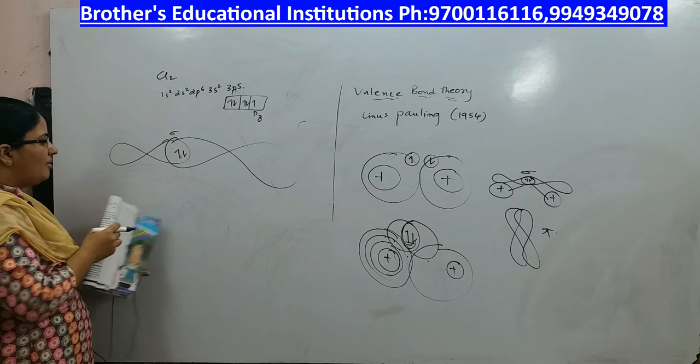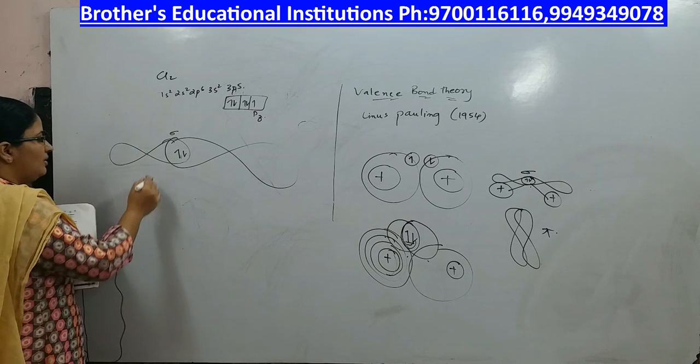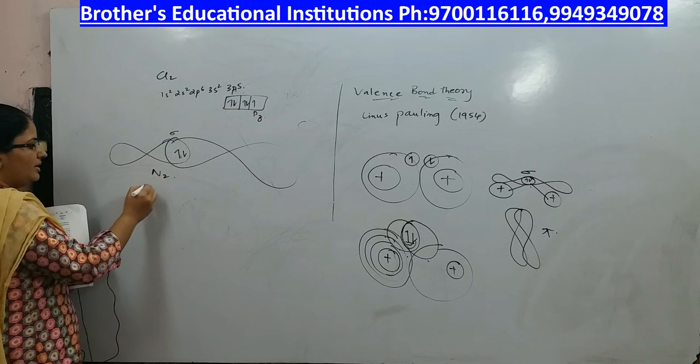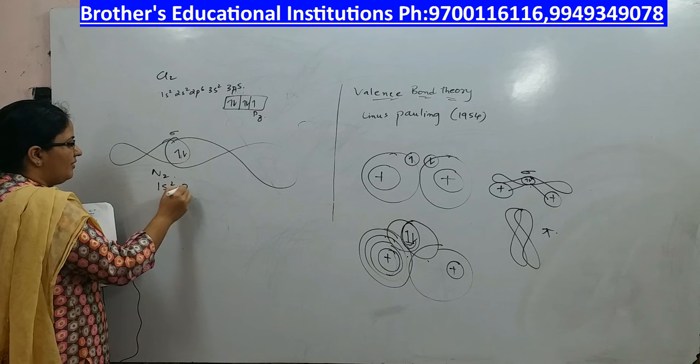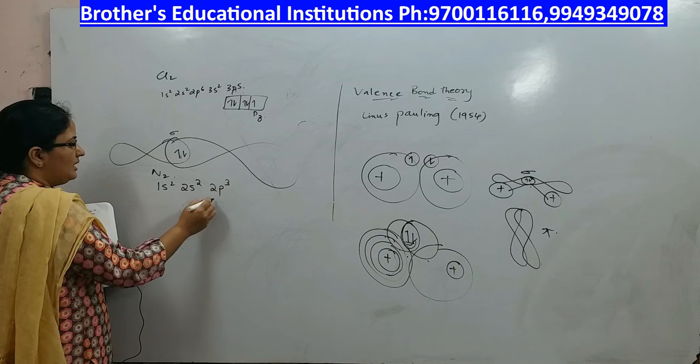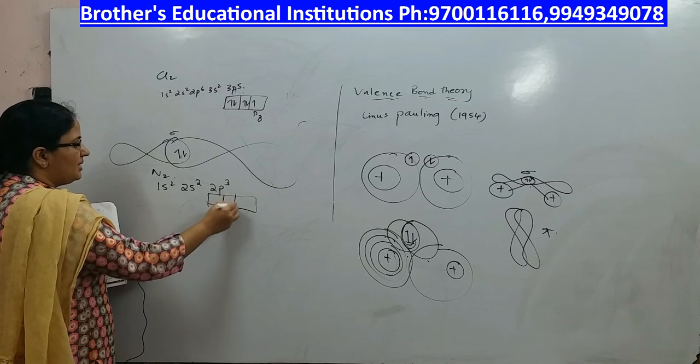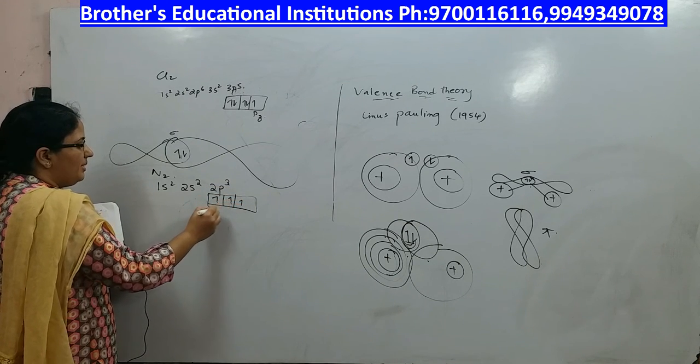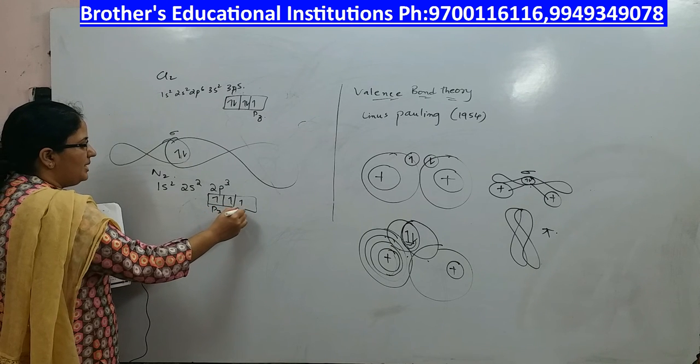Next, let us see the formation of the N2 molecule. In the nitrogen atom, the electronic configuration is 1s2, 2s2, 2p3. So the 3 electrons are present in px, py and pz.